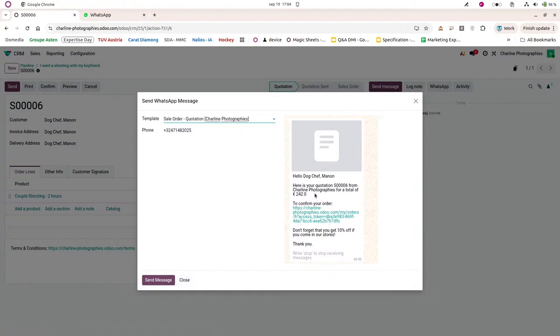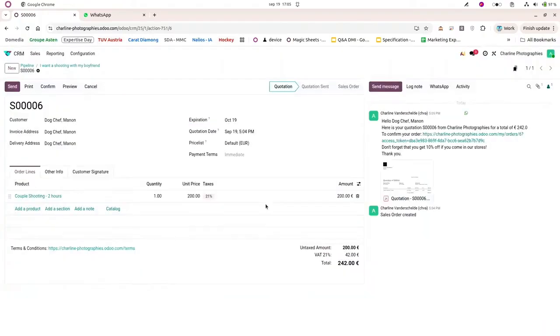I can see the quotation, and I can ask directly from WhatsApp to confirm the sale order, so that my future customer can just take his phone from his pocket, check the WhatsApp message and confirm the sale order just by a click. So let's do that directly and send this WhatsApp message to Manon. It will take a few seconds to arrive.